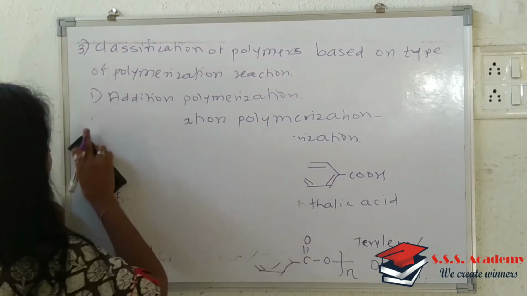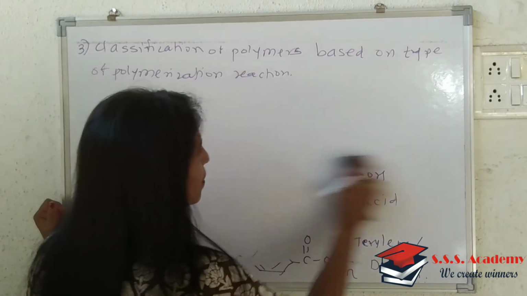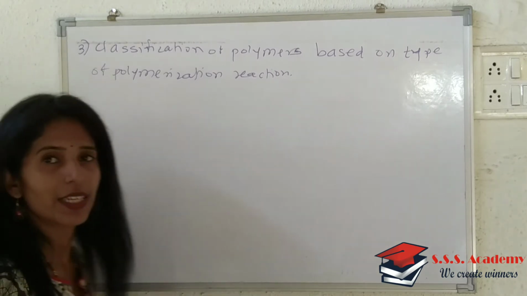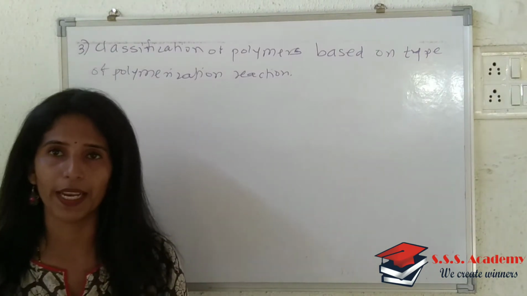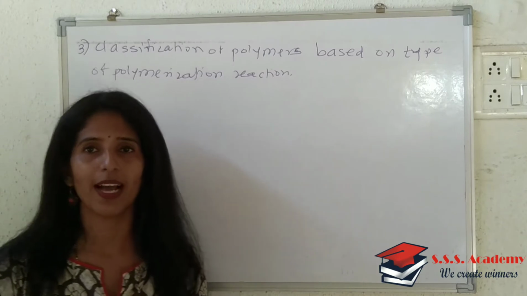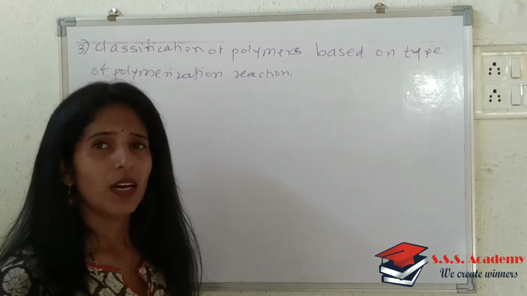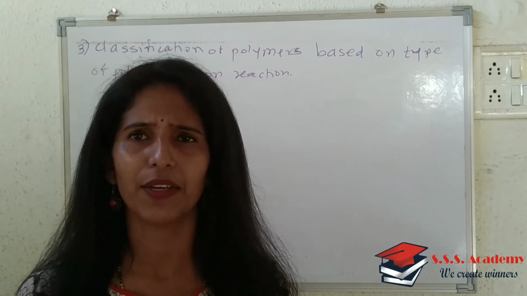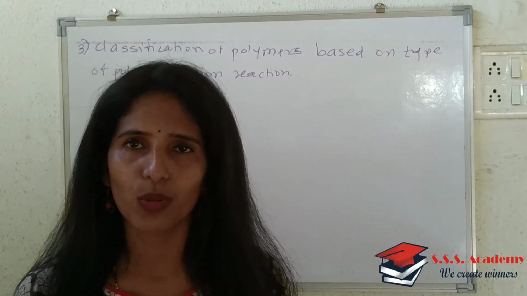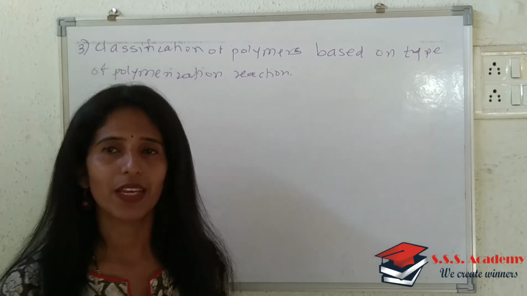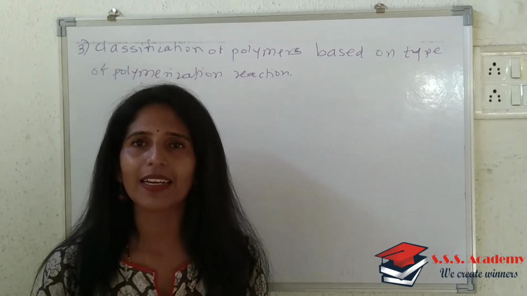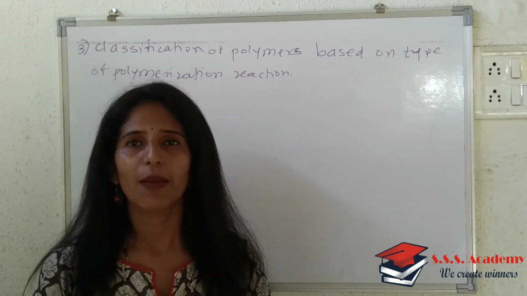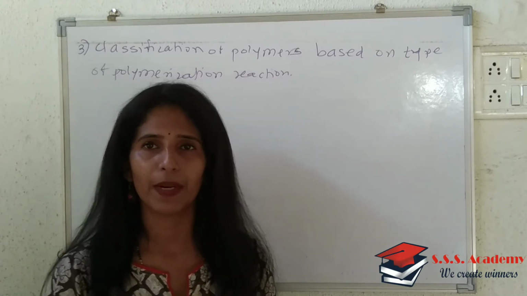Okay, so the name itself indicates that ring opening polymerization is nothing but, whatever the monomer unit is taken, it undergoes ring opening, and therefore the type is called ring opening polymerization. For this, some cyclic ketones, cyclic ethers, lactams, lactones are utilized, and in such cases the cyclic ring undergoes opening or breaking, and therefore this type of polymerization is called ring opening polymerization.